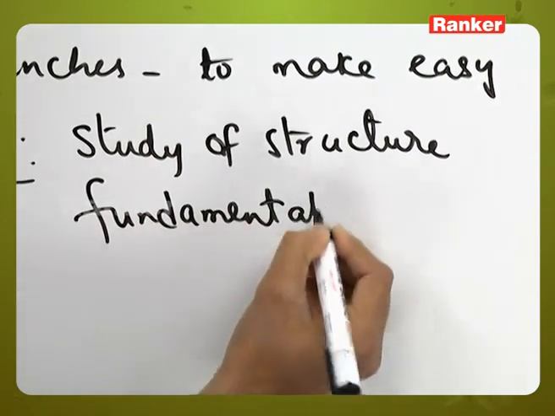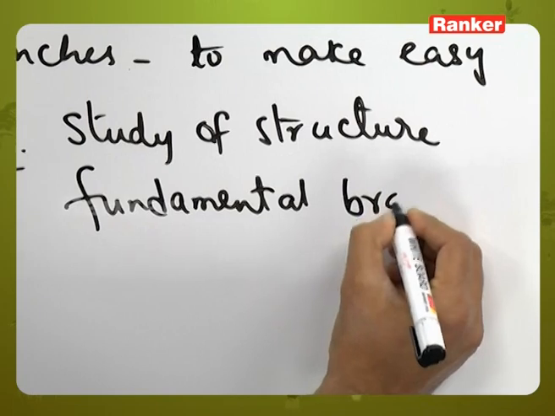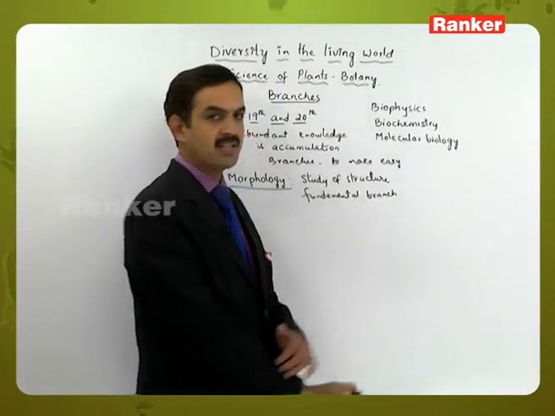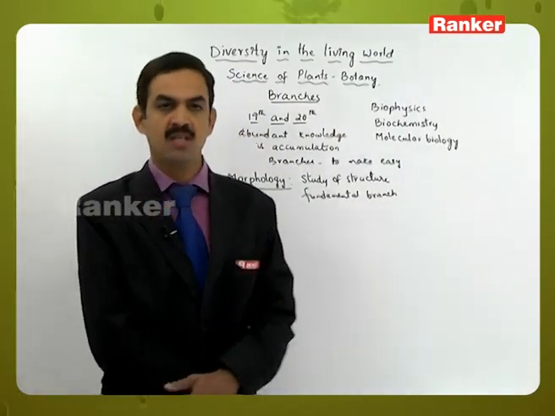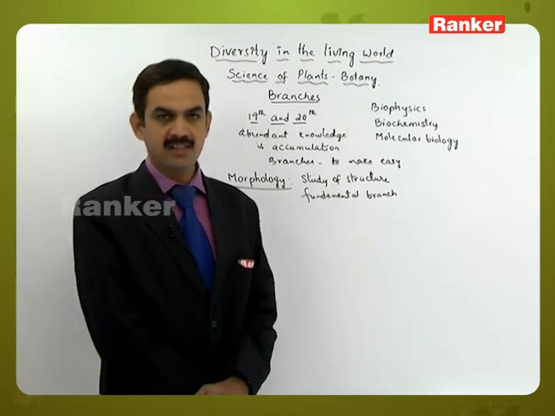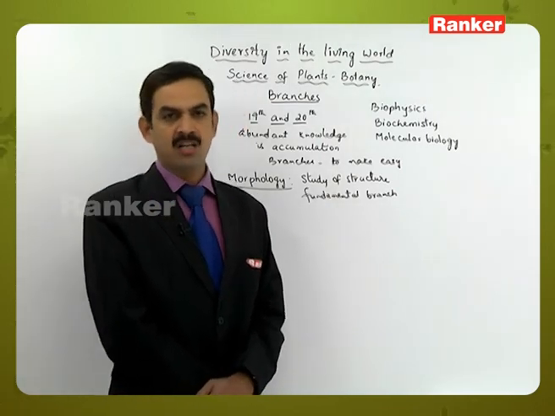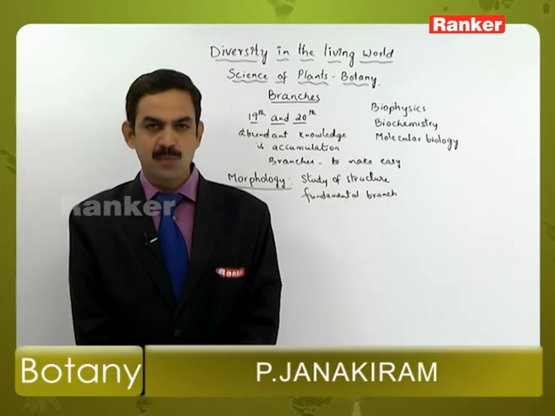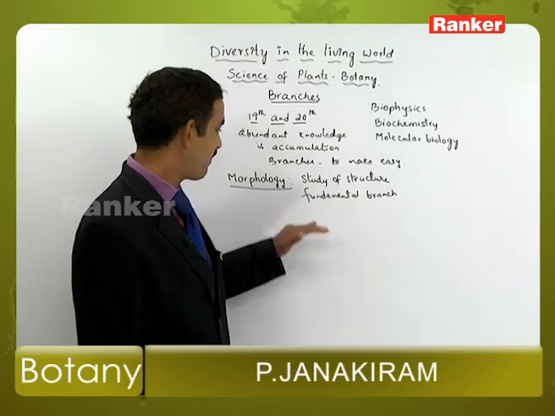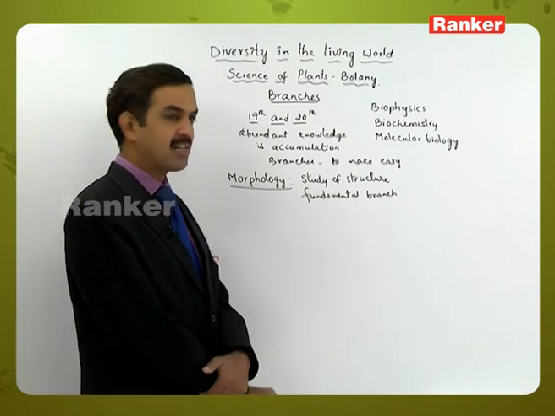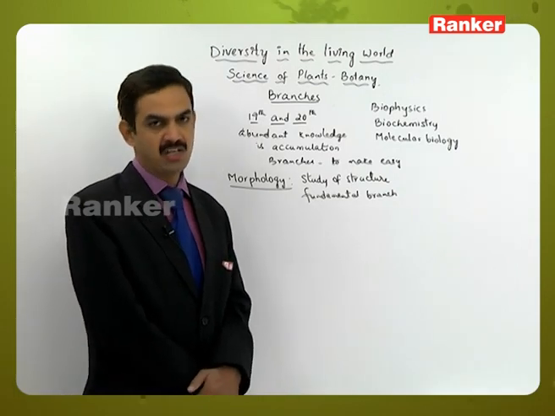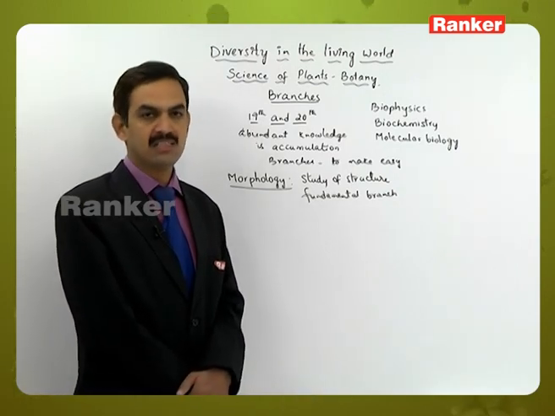Morphology is considered a fundamental branch which is useful for the development of plant sciences. Why? Because without knowing the structure of the plants, we can't correlate or know about the other aspects related to the plant sciences. That's why we consider it the fundamental branch which has helped in the development of plant sciences in the course of time.